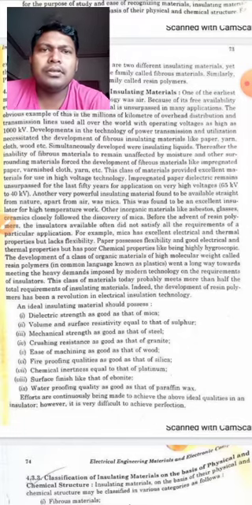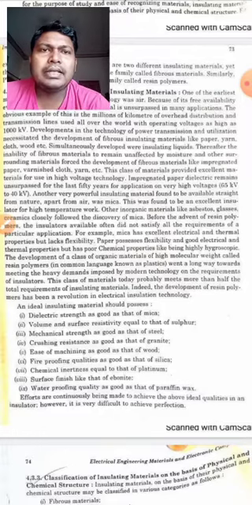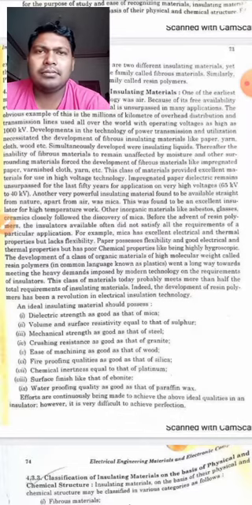Simultaneously developed were insulating liquids. So these insulating liquids were also developed simultaneously. Thereafter, the inability of fibrous material to remain unaffected by moisture and surrounding materials forced the development of fibrous material like impregnated paper, varnish, cloth, yarn, etc. So these were the developments, and by the use of these insulating materials, we can make the insulation more effective.